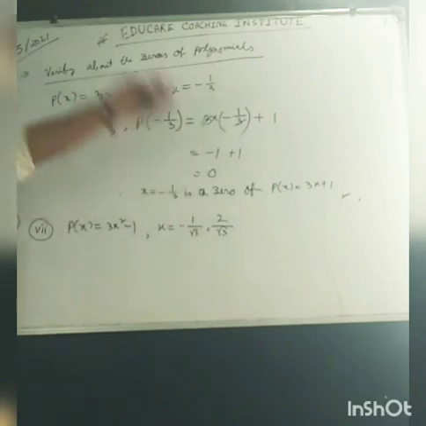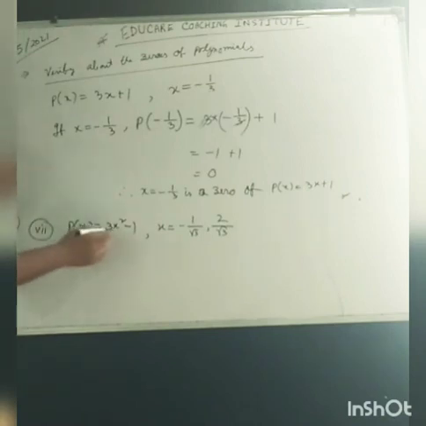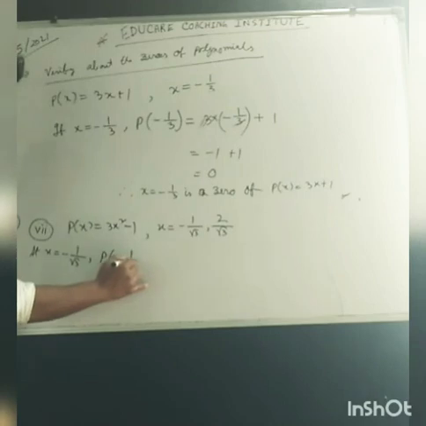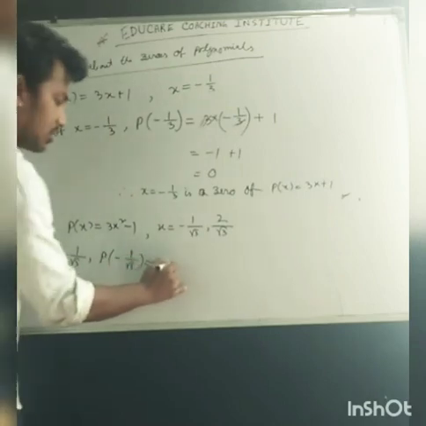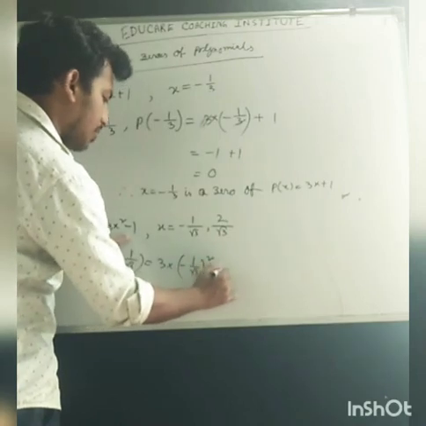So these are the two values. How can you verify which is a zero? See, first one is at x equal to minus 1 by root 3. P of minus 1 by root 3 is 3 into minus 1 by root 3 whole square minus 1.